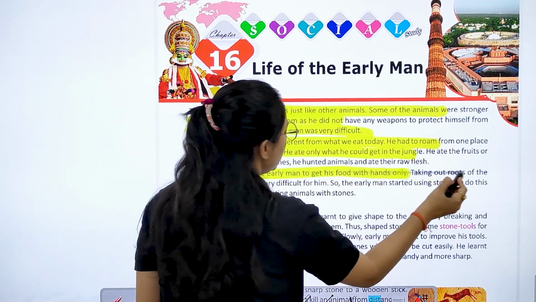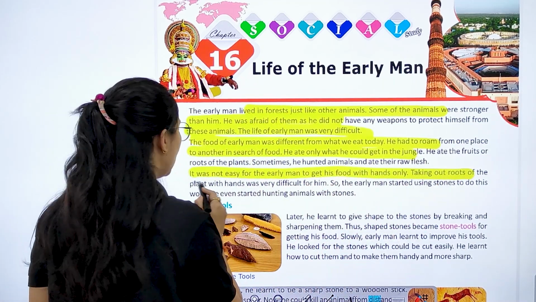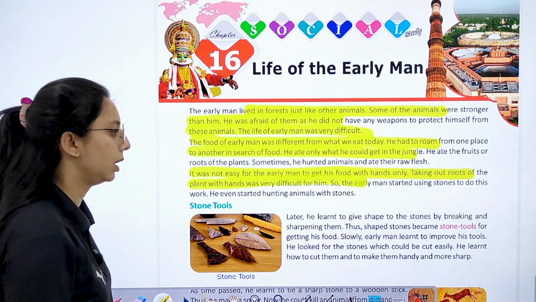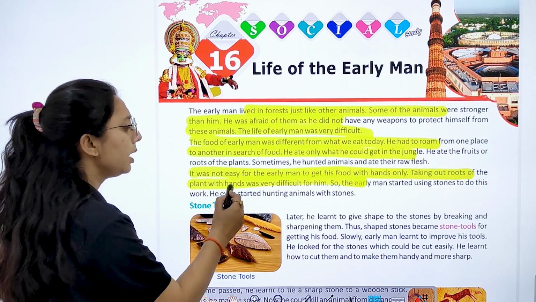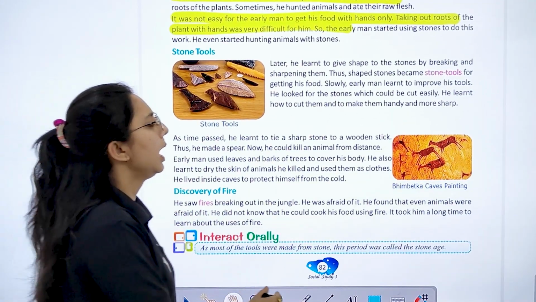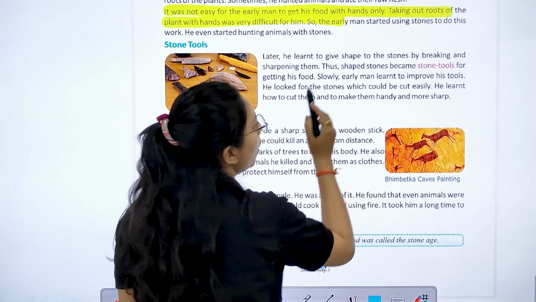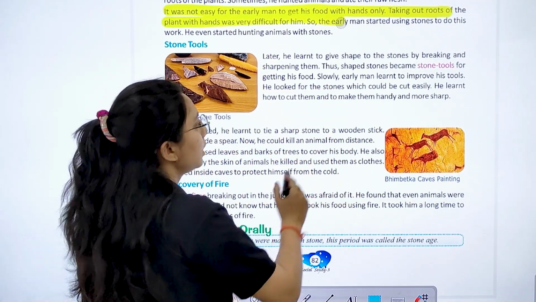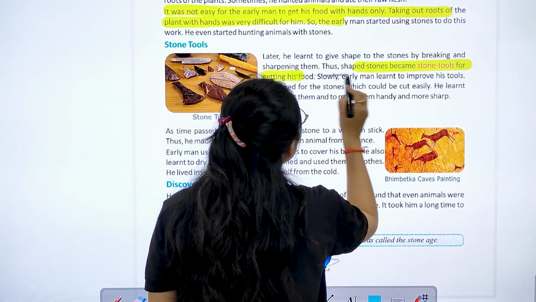It was not easy for the early man to get food with hands only, taking out roots of the plants, which was very difficult. And later, he learned to make shape of stone by breaking and sharpening it. And shaped stones become what? Stone tool. जो shaped stone वो क्या बने? Stone tool बने for getting food.